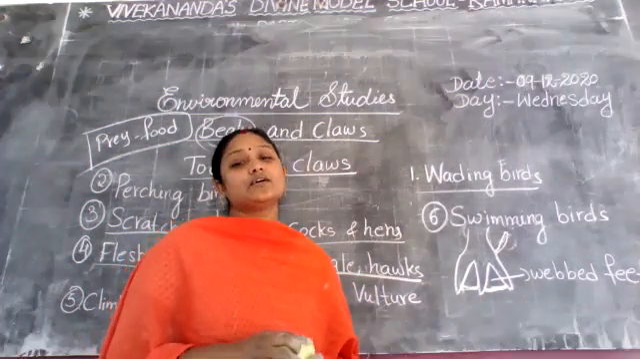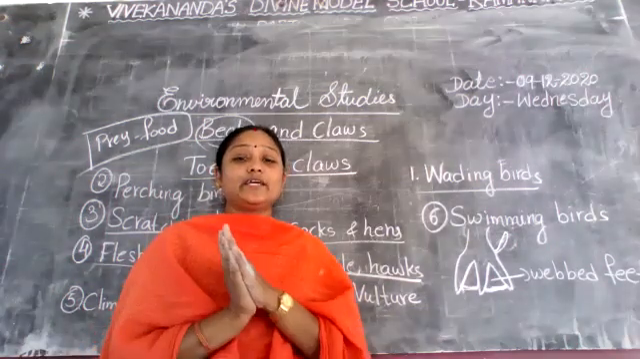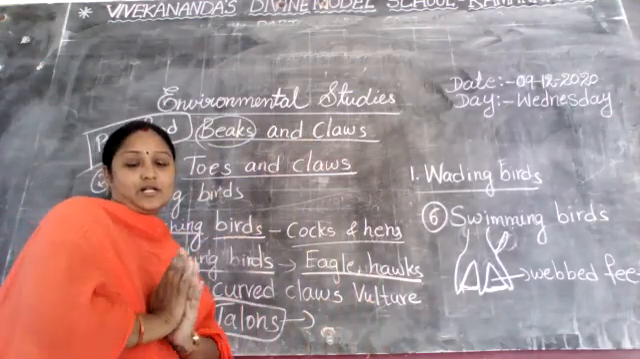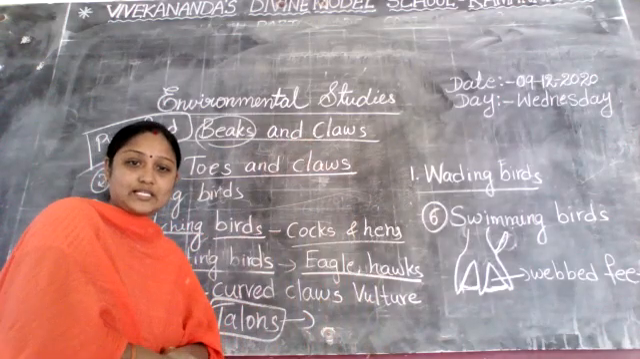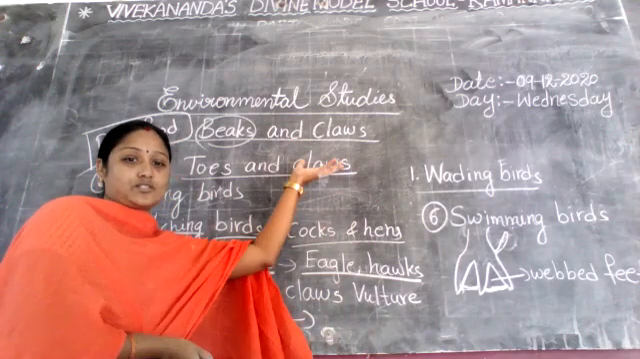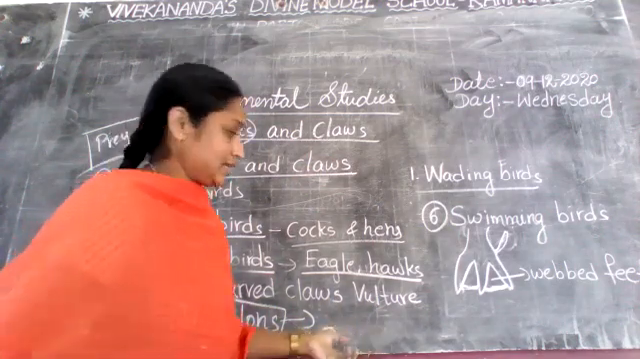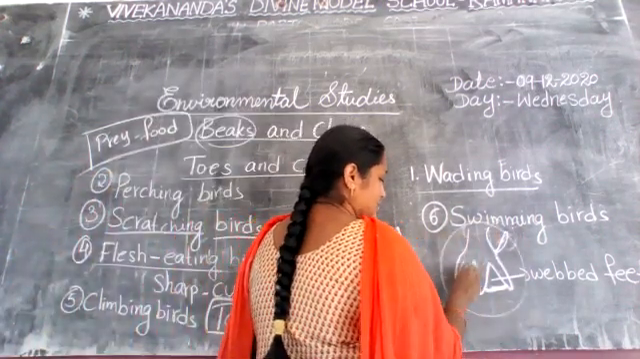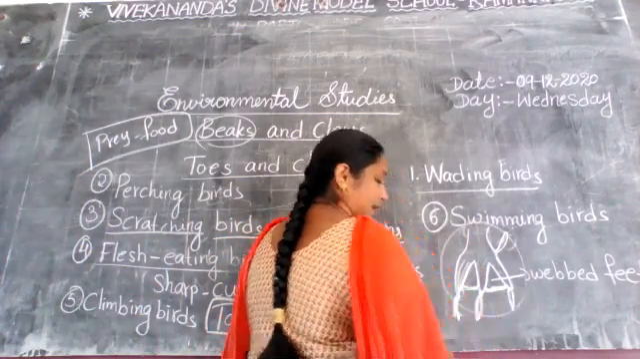So this is about swimming birds. Did you understand, all the children? Already I explained first, what is the lesson name? Beaks and claws. I already taught about the beaks, a total of 8 types of beaks. And next, claws. Toes and claws I explained in this one. The total is called the feet. These are called toes and this is the claws, like nails.